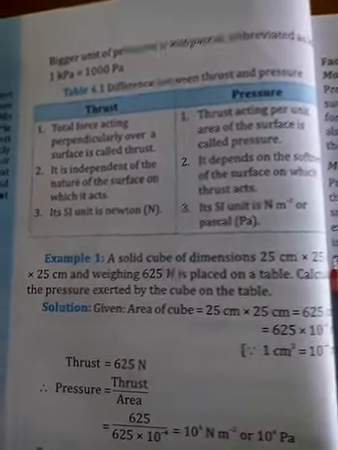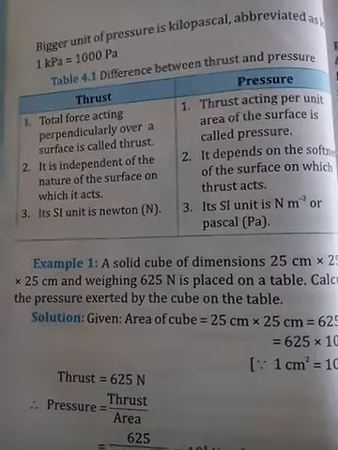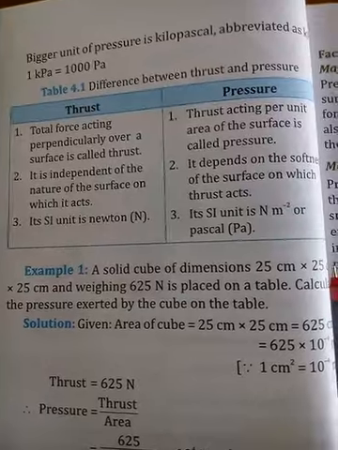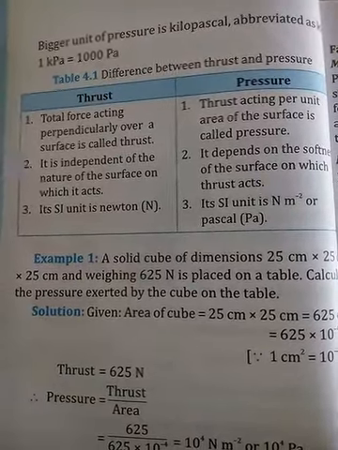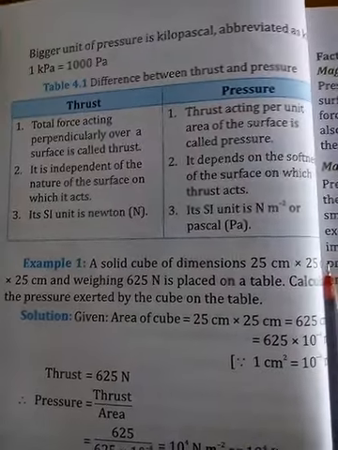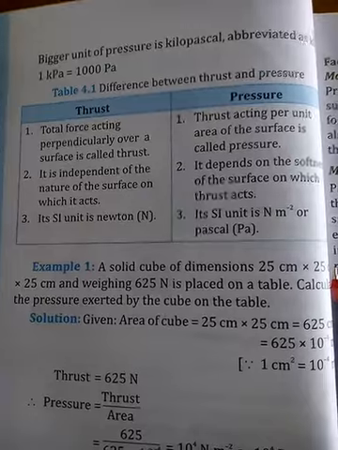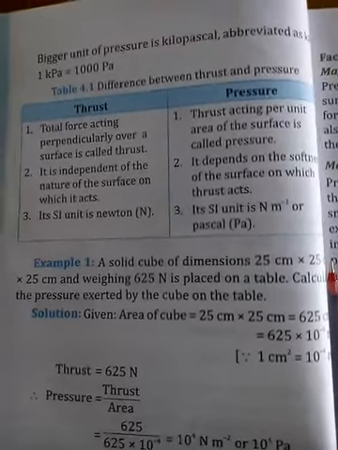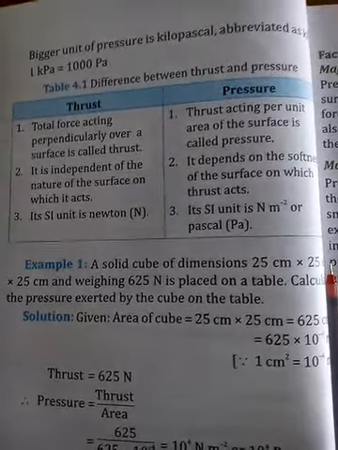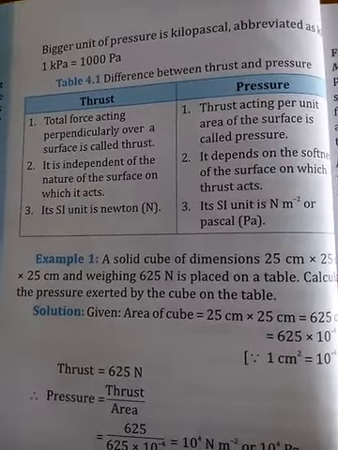Just now we have seen the example of the thumb and nail. Whereas pressure is thrust acting per unit area. So pressure means thrust or force acting on a given unit area.